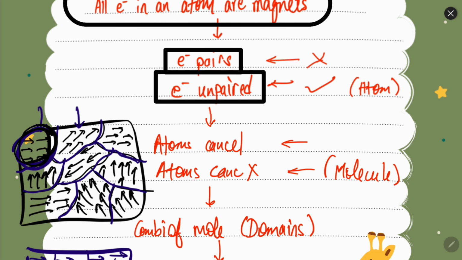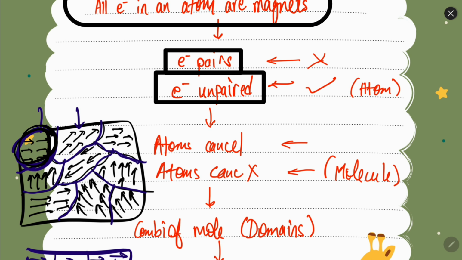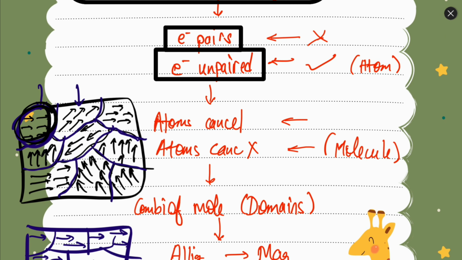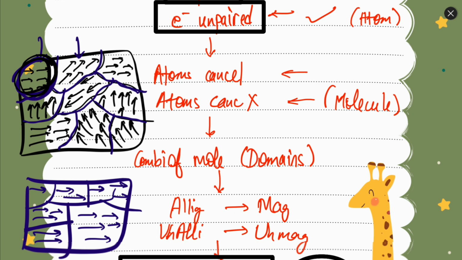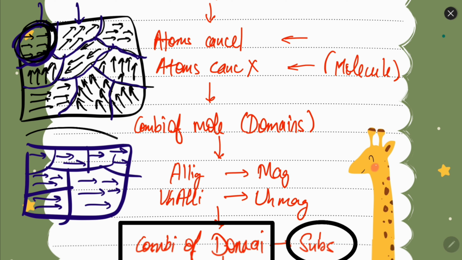So this is why most of the atoms are not magnetic, because there are so many levels at which the magnetism can be cancelled out. So the materials which are magnetic look like this. They have domains which have molecules which are having magnetic field.